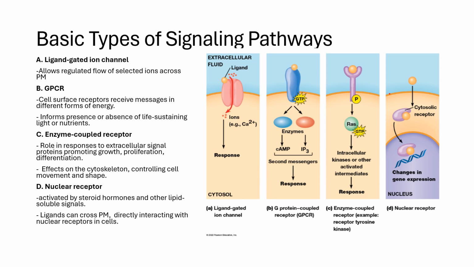Finally, we have nuclear receptor pathways, in which the hydrophobic ligand is coupled with a hydrophobic cytosolic receptor. It binds together and then moves into the nucleus of the cell and can regulate the transcription of genes in the cell. That has been my presentation today, and thank you so much for listening.